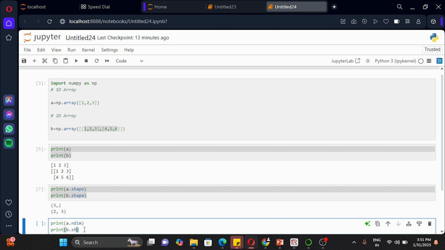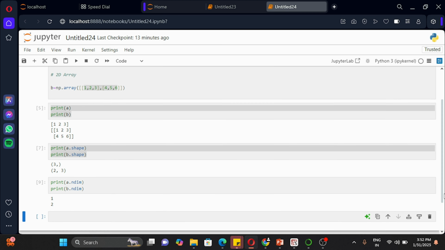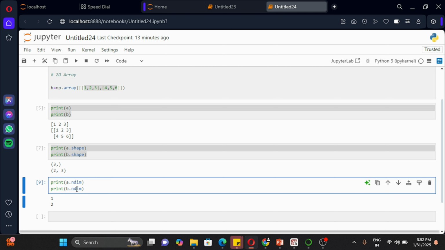Same thing here, and now I'm just going to run this. It is going to show me 1 and 2. So what does it mean? This is a one dimensional array, the second one is a two dimensional array. So the ndim attribute helps us to identify the dimensions: is it one dimension, two dimension, three dimension, and so on, right?